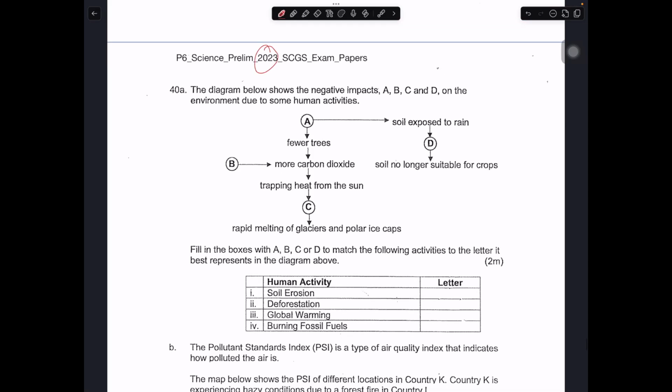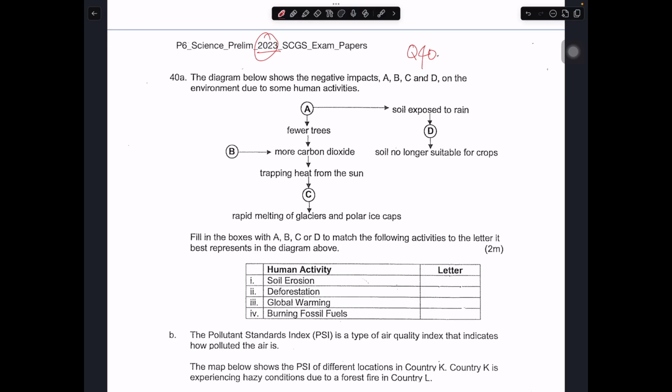So today I'll be going through Singapore Chinese Girls School 2023 Prelim exam paper. This is question number 14 in 2023. So this question is really about men's impact.